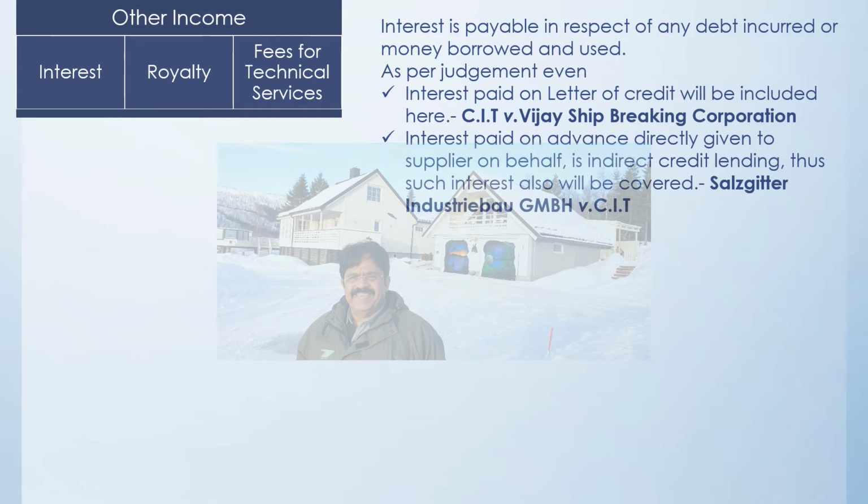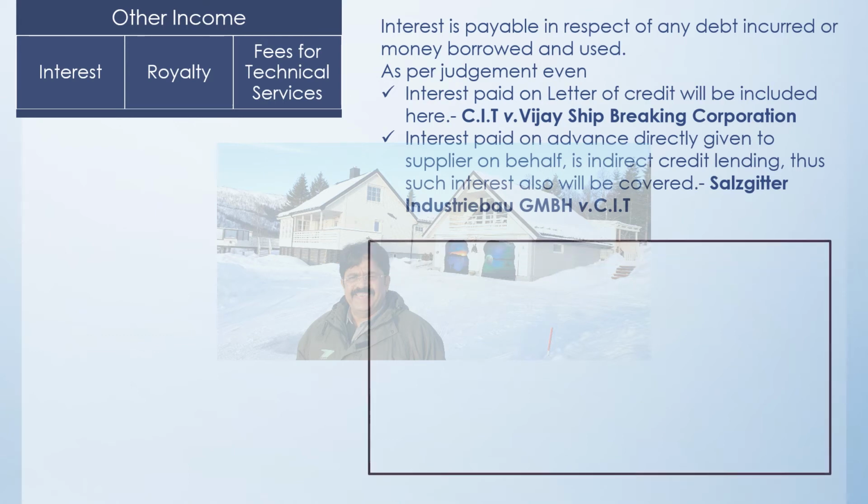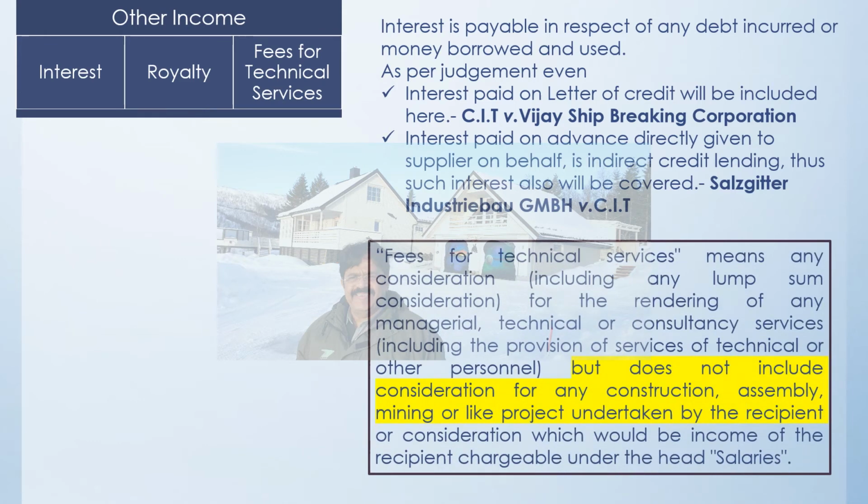So still it will be considered as an income earned in India, and the recipient is supposed to pay the tax here in India, and you are supposed to deduct the TDS. So that is the definition of the interest as other income. The royalty we are going to consider in the next slide. Let us consider the fees for technical services.